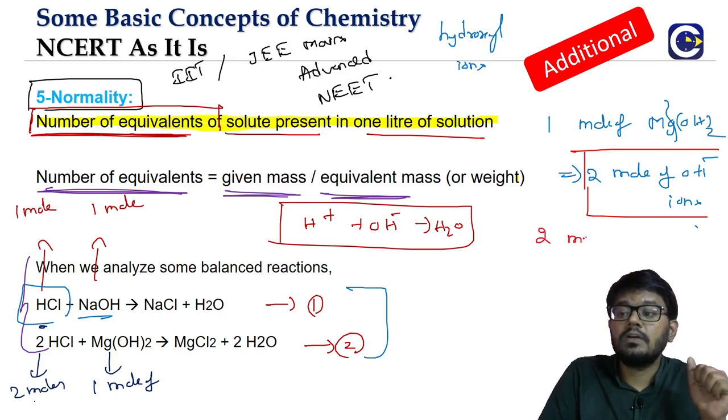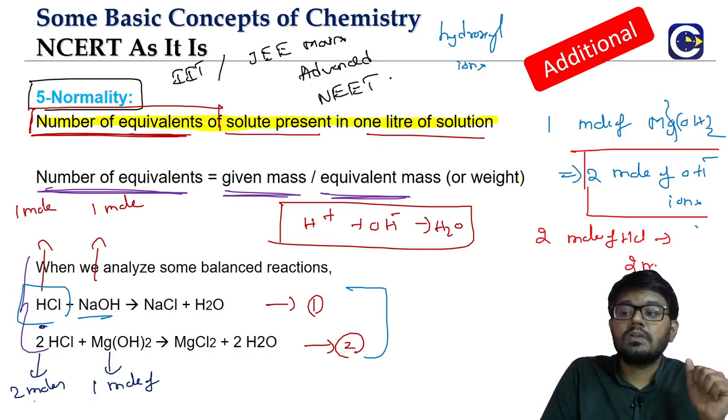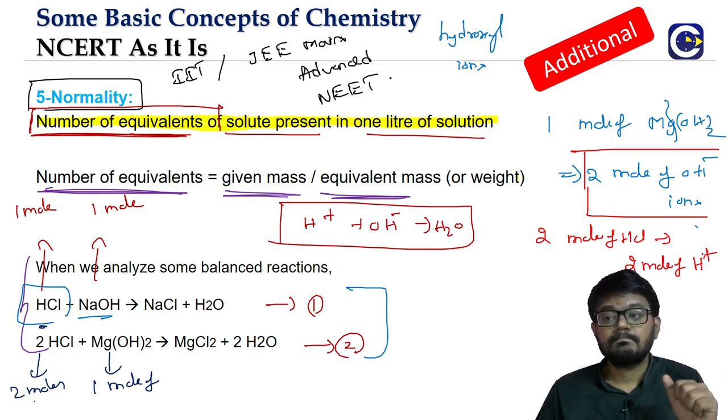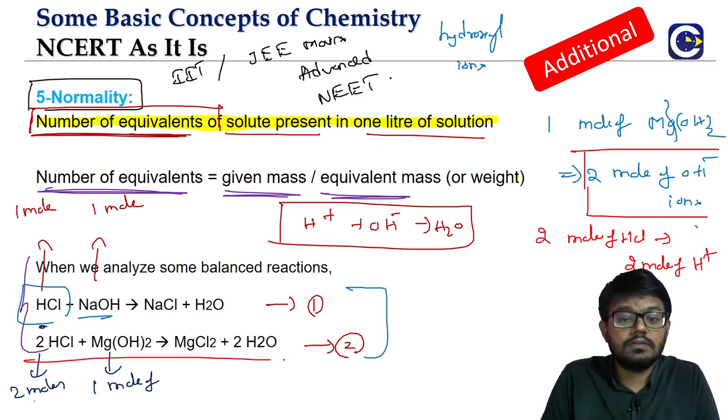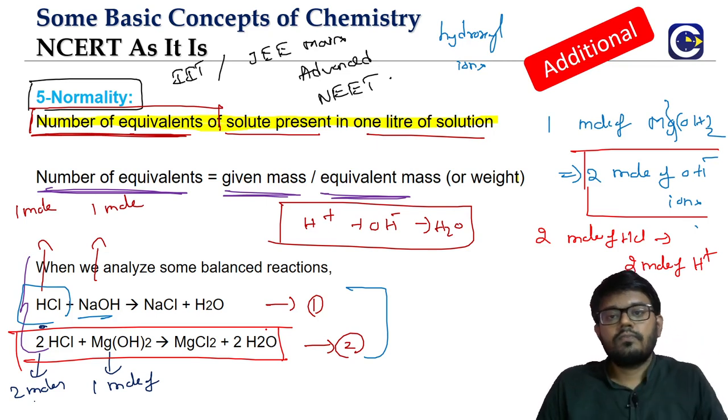If you take 2 moles of HCl, that can give us 2 moles of H plus. And that is the reason why, with 1 mole of magnesium hydroxide, 2 moles of HCl is combining.